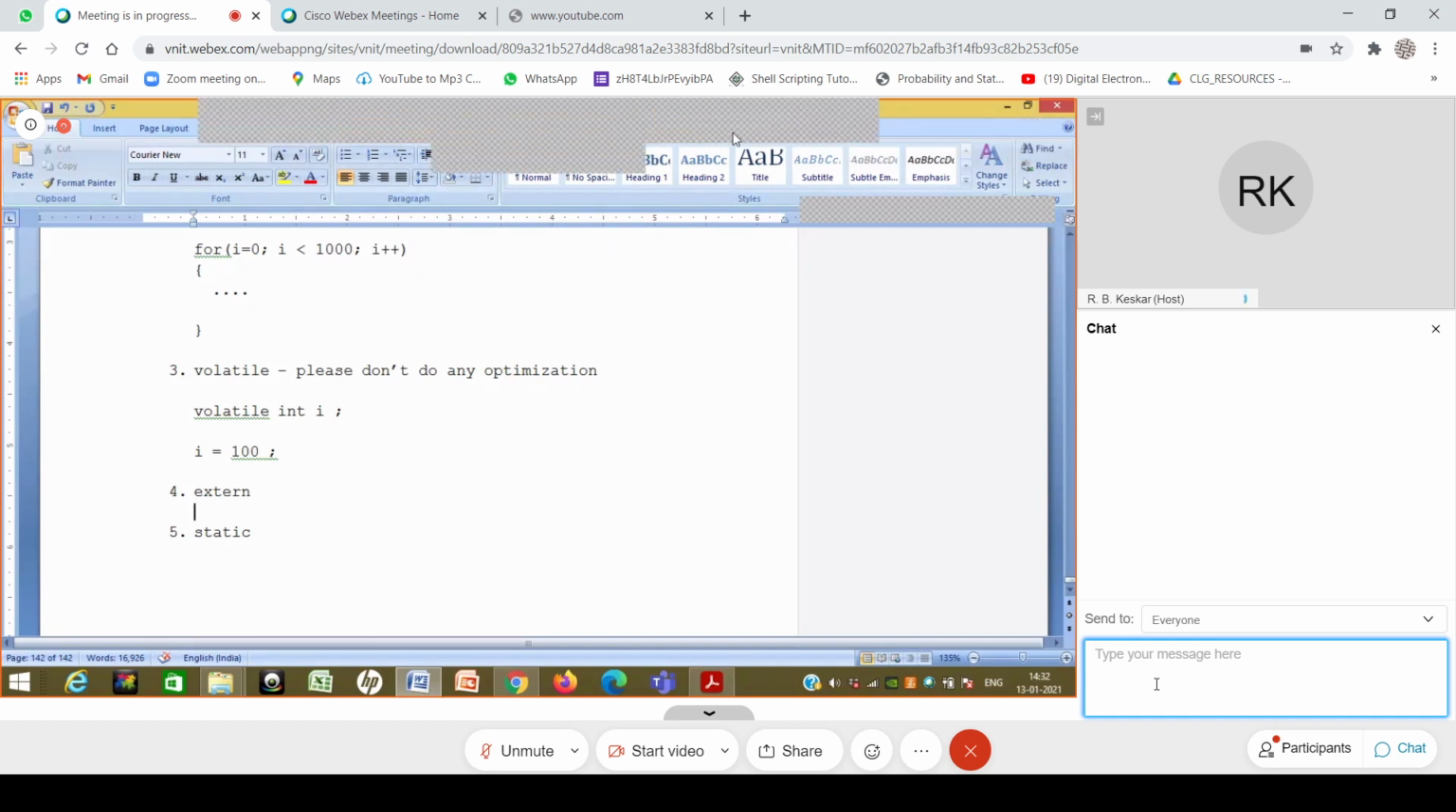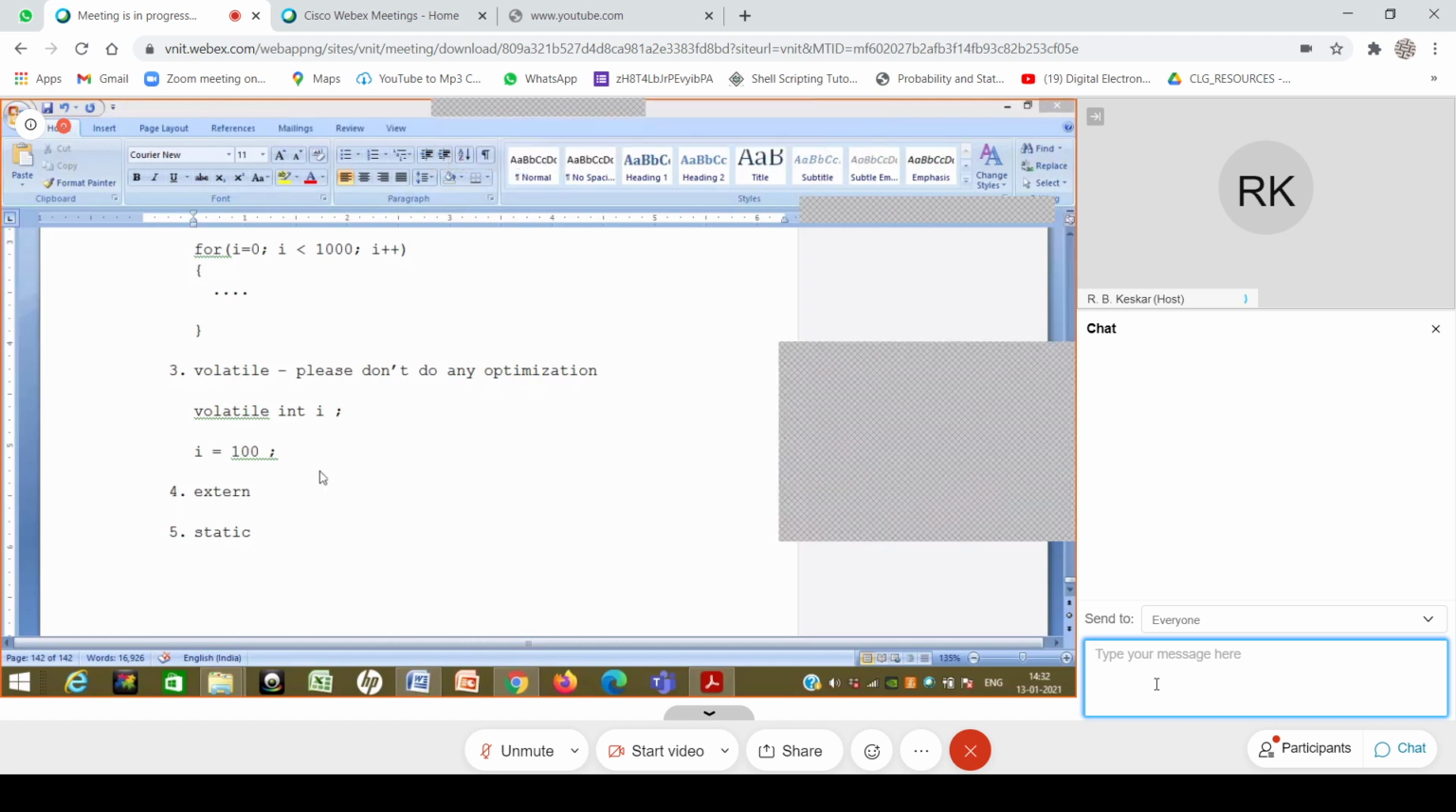Okay, so no question as of now. In case any question is there on register, const, volatile, I can take it up. I'll give you a minute for that. If not, then I will start describing extern and static.